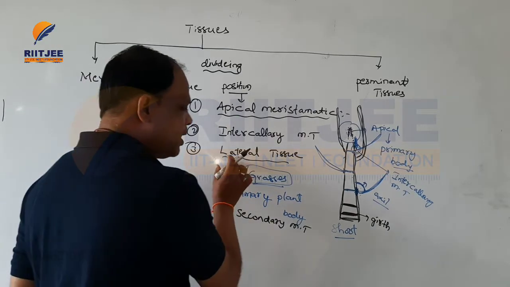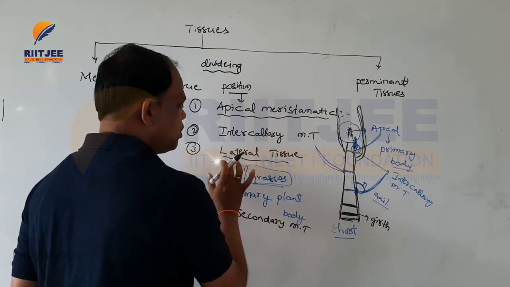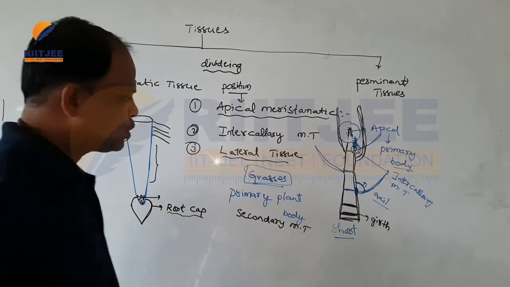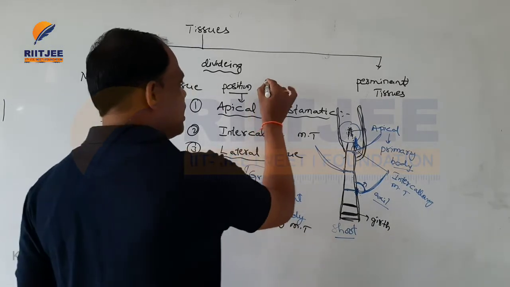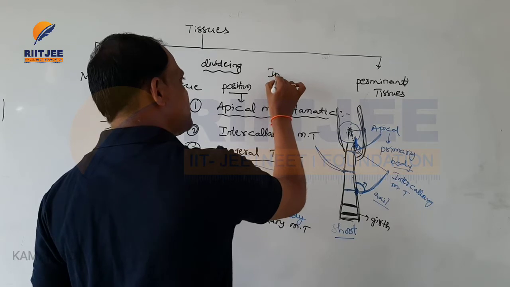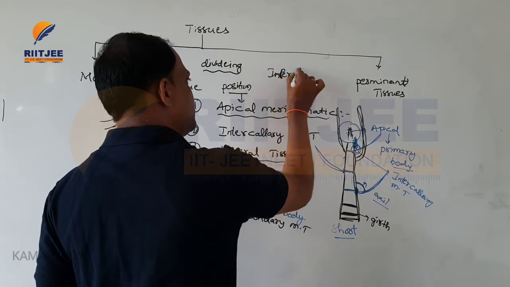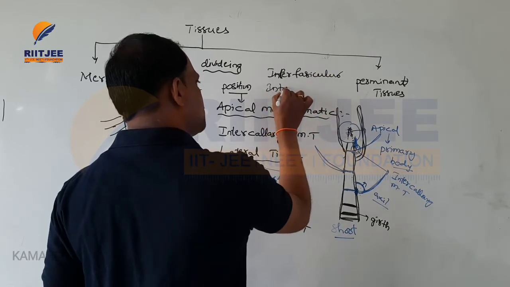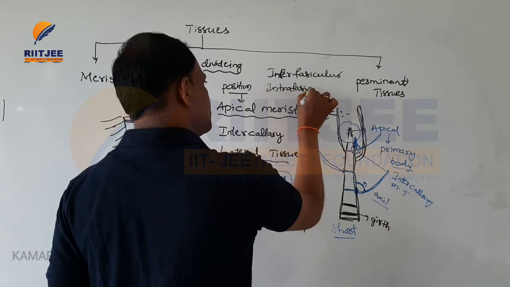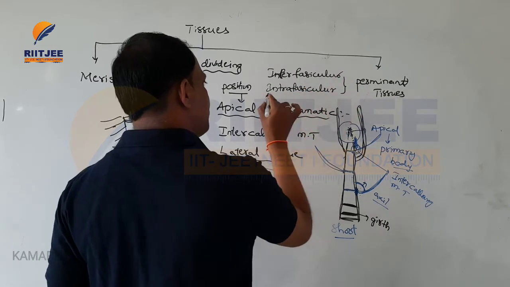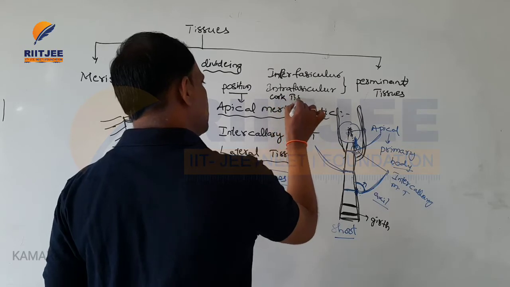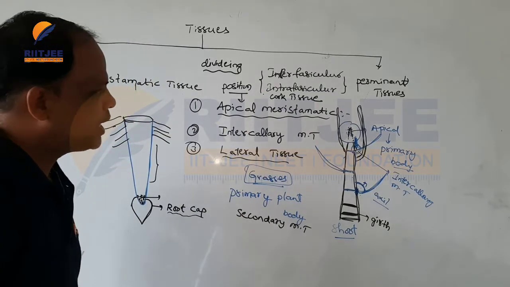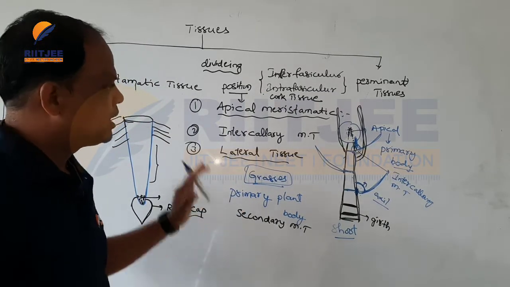Such tissues are also called meristematic tissues. The best examples of lateral tissues are mainly the vascular tissues, like interfascicular tissue and intrafascicular tissue, and cork tissues. All these types of tissues are examples of lateral tissues, and these are meristematic tissues.